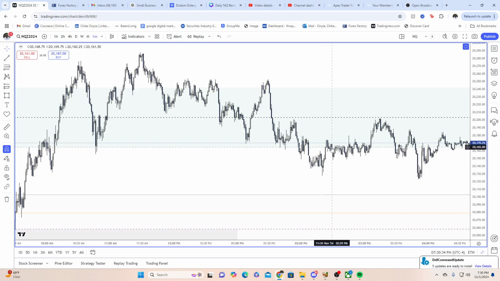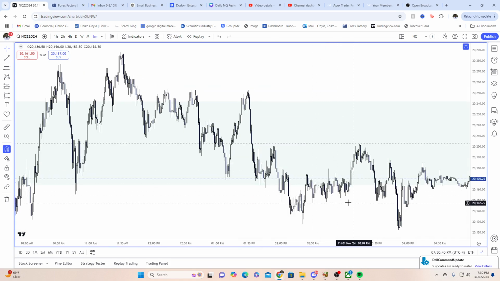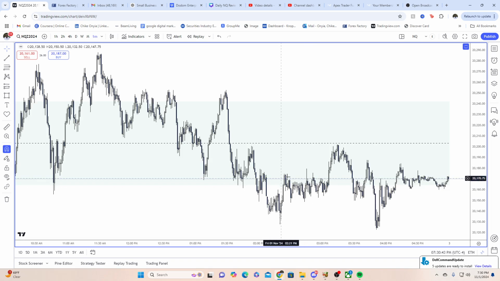But then price starts gyrating a lot. Plus we closed through this BISI right here. Once it did that, I'd probably have pulled out. I'm done for the day and just take a small, tiny partial loss. I've already made money in the morning. Come back up here. Price barely reaches the halfway point of that, and then we basically just gyrate for the rest of the day. So that's today's daily log.